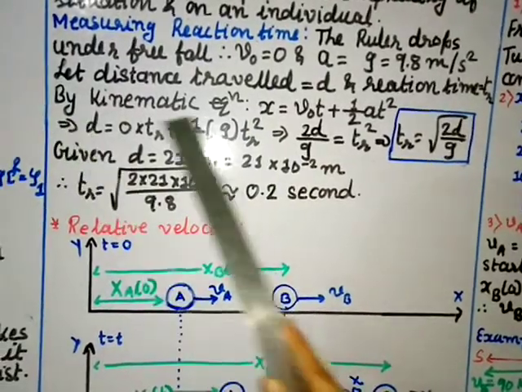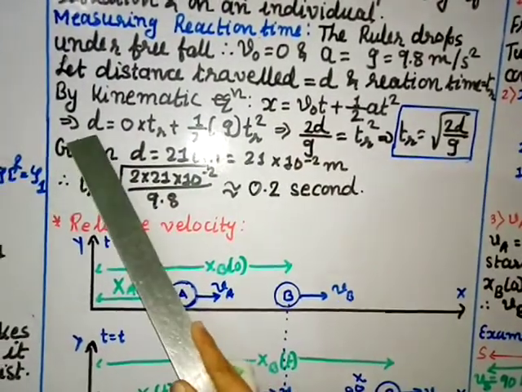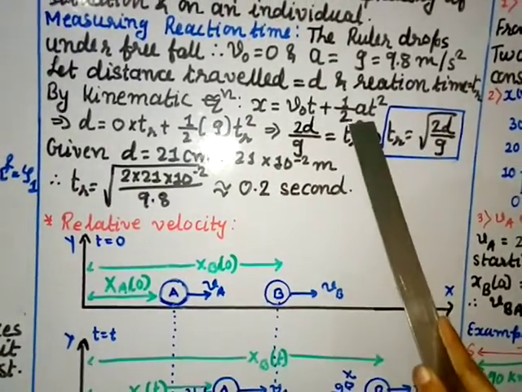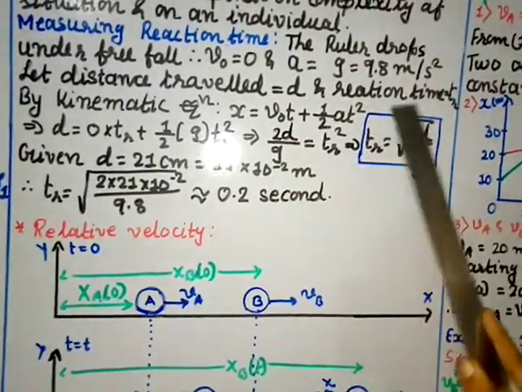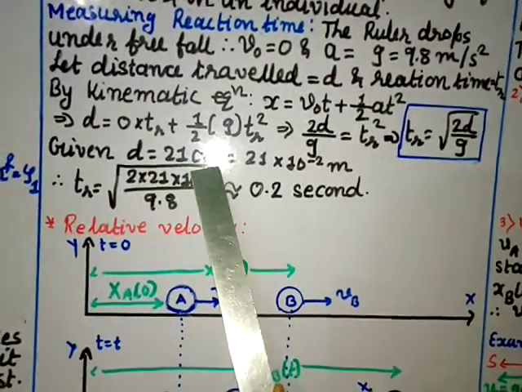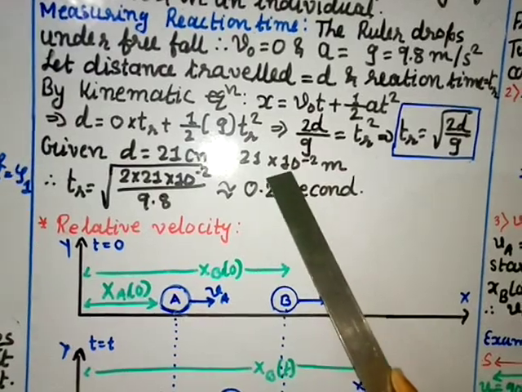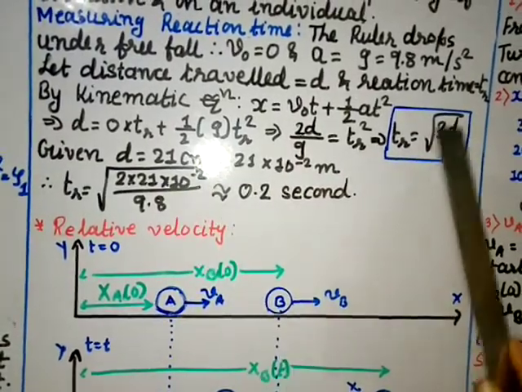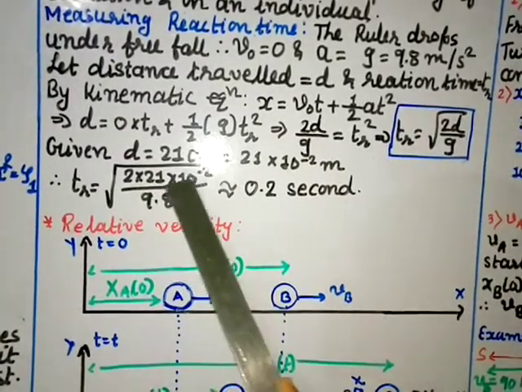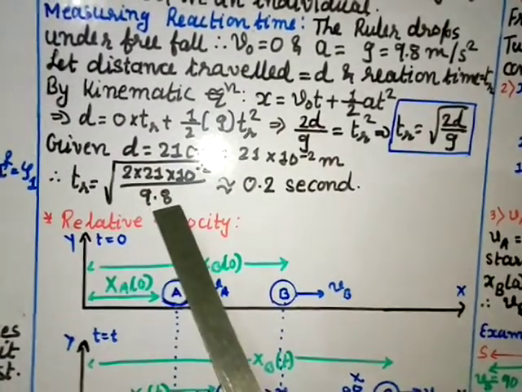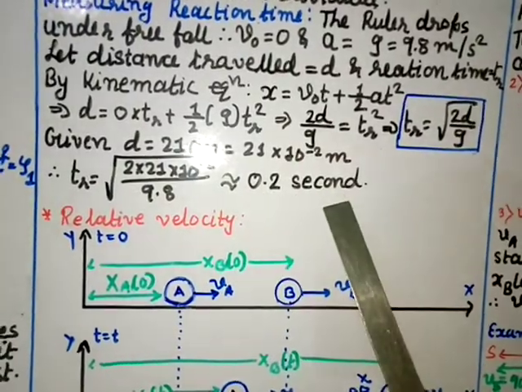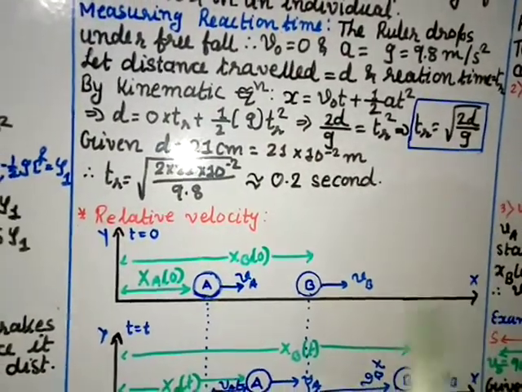2 transferred to this side, g also transferred here, so you get 2d by g equal to tr square. Take the square root, so tr is equal to square root of 2d by g. Given d is equal to 21 centimeter, convert into meter by multiplying by 10 power minus 2. Put the values here. So tr is equal to square root of 2 into 21 into 10 power minus 2 divided by g, whose value is 9.8. This value is approximately 0.2 second. So that is the reaction time.